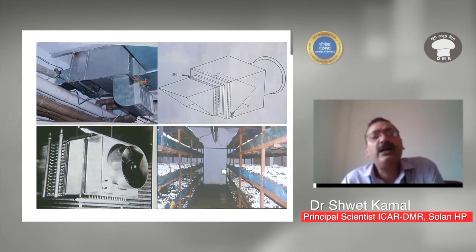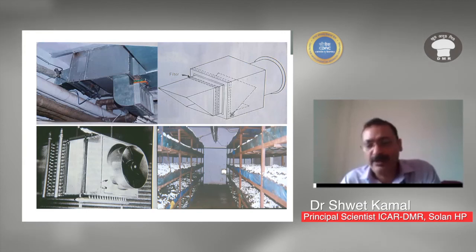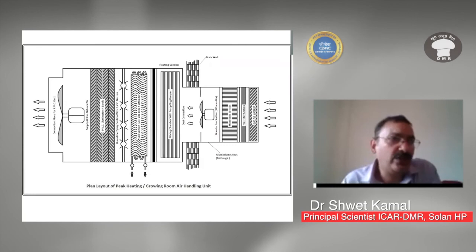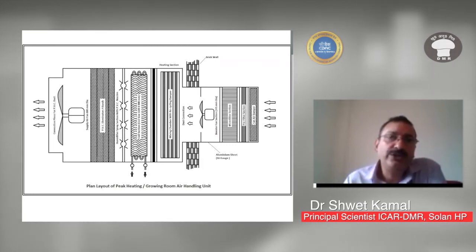So these are some AHUs given. Now, what is the structure of the AHU? That has to be understood first. An AHU is basically a box, and it has different sections.